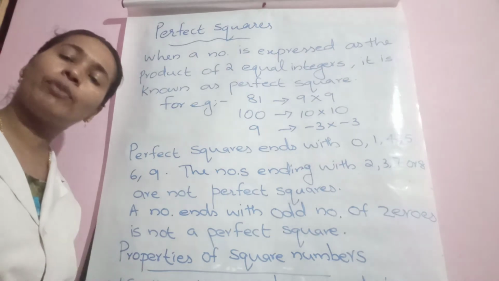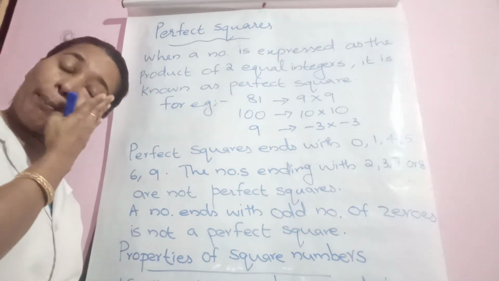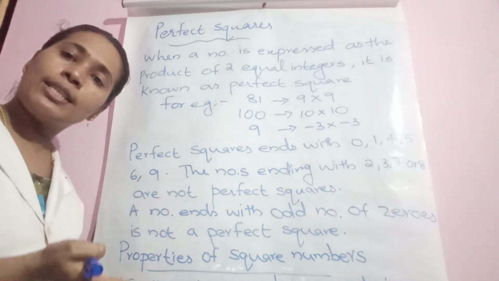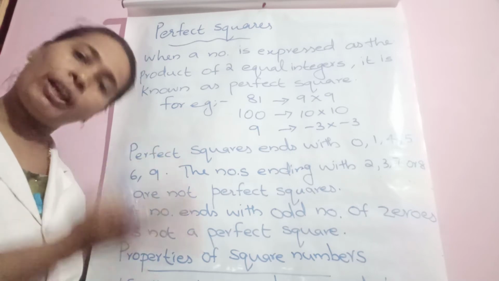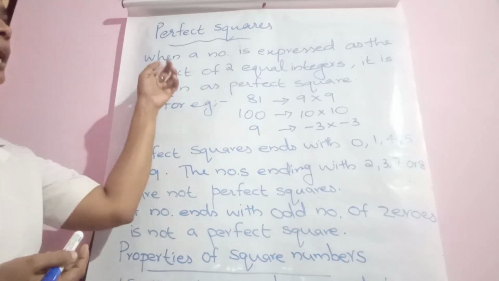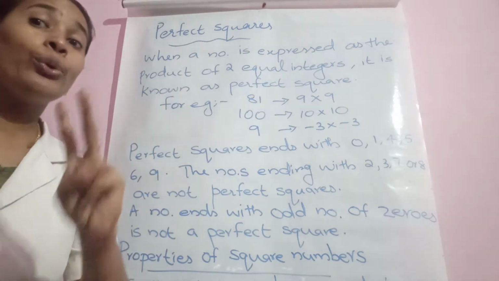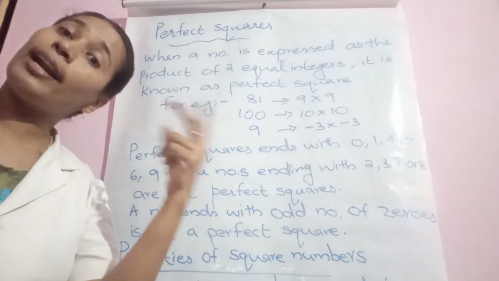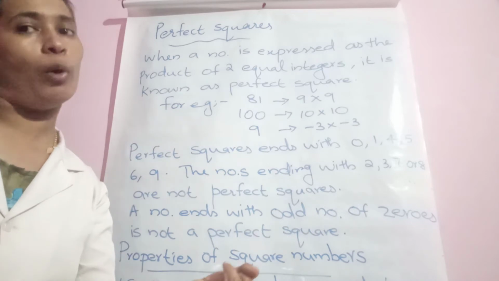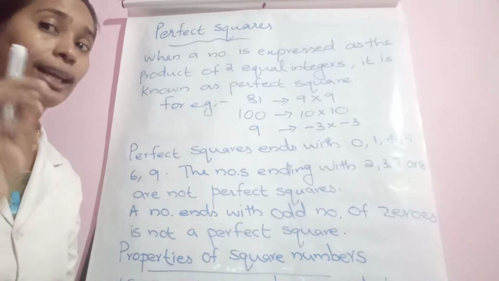What is meant by perfect square? The square of a number is otherwise known as a perfect square. When a number is expressed as the product of two equal integers, whether they are negatives or positives, two equal integers.